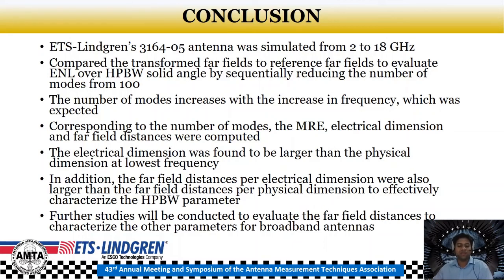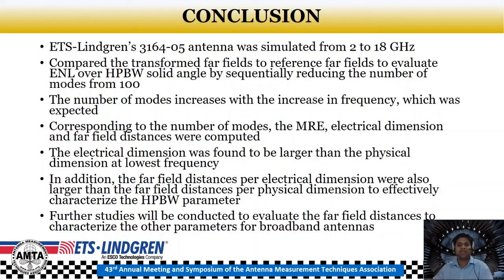Based on the number of modes satisfying the ENL acceptance criteria, the MRE and the electrical dimension were also computed at each frequency. The electrical dimension was actually found to be much larger than the physical dimension at each frequency due to the increase in the number of modes. Additionally, the far field distances computed per the far field criteria based on the electrical dimension were compared to the far field distances computed per the physical dimension of the antenna structure. Now, analogous to the electrical dimension, the far field distances per the electrical dimension are also larger than the far field distances per the physical dimension.